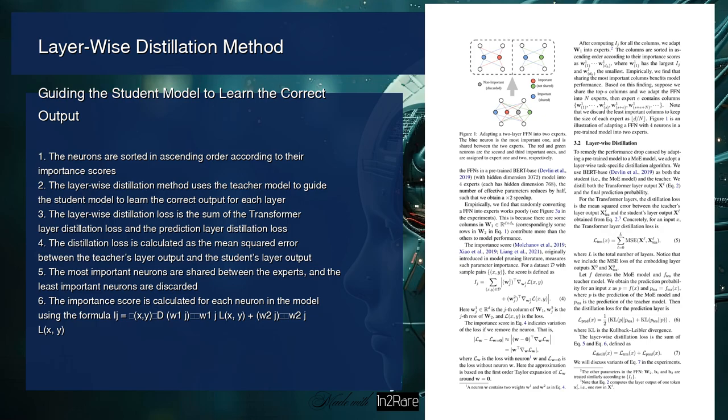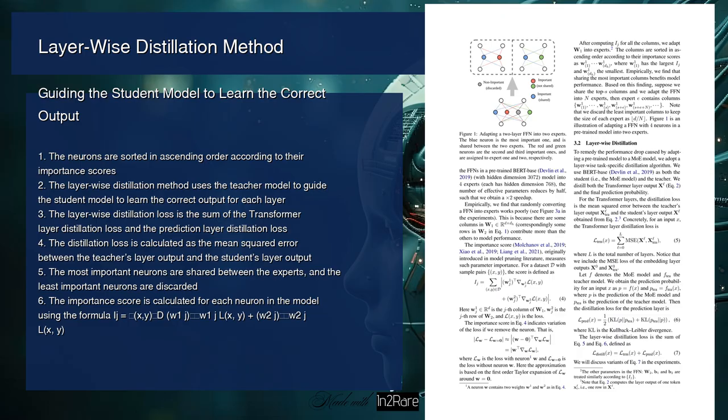On page 4, the author explains how to adapt the pre-trained BERT-based model into a mixture of experts (MoE) model. The author uses the importance-guided adaptation method. The importance score is calculated for each neuron in the model, and the neurons are sorted in ascending order according to their importance scores. The most important neurons are shared between the experts, and the least important neurons are discarded.